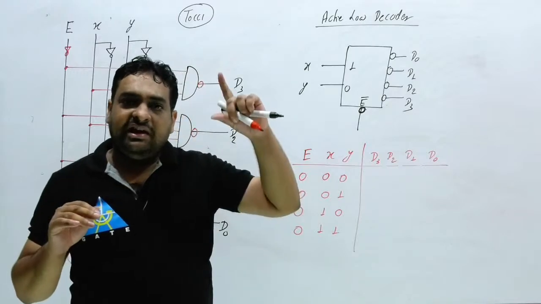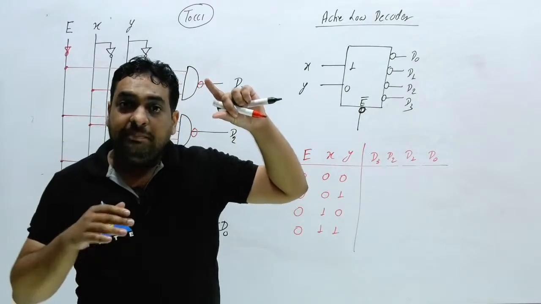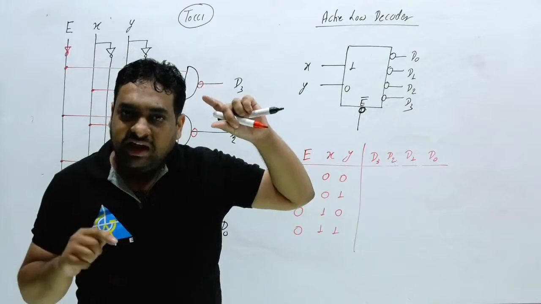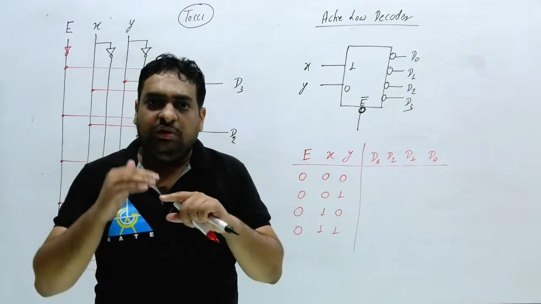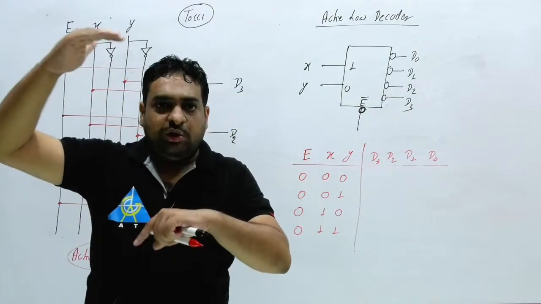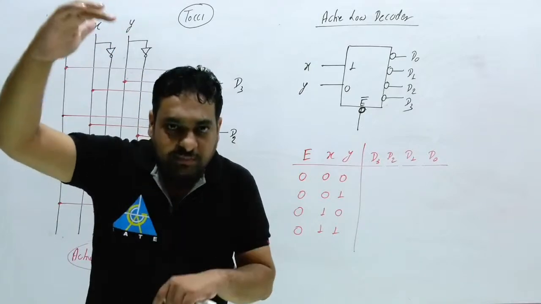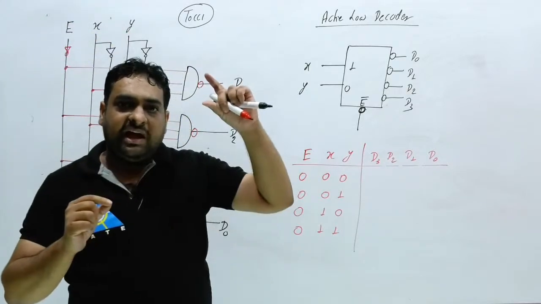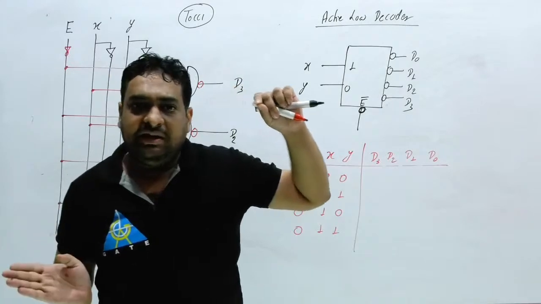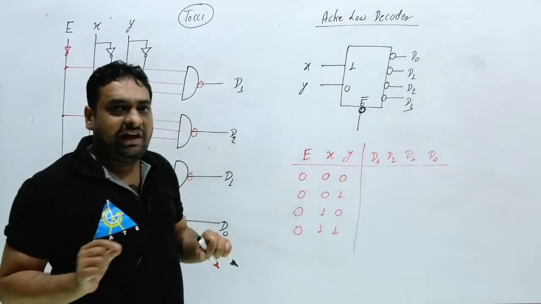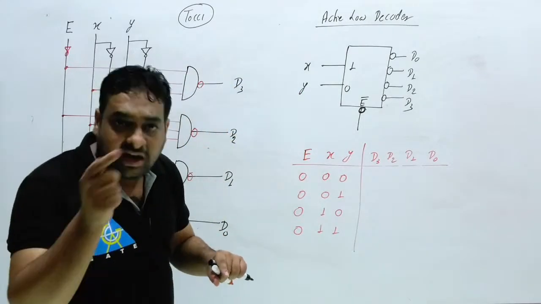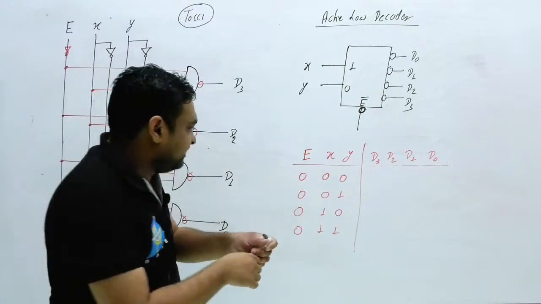And if 1 LED is on and 3 LEDs are off, which one is the output? The LED which is on. So that is different. Out of 4 or out of 8 or out of 16, one LED will be either on or off, and the remaining LEDs will be in the other state.